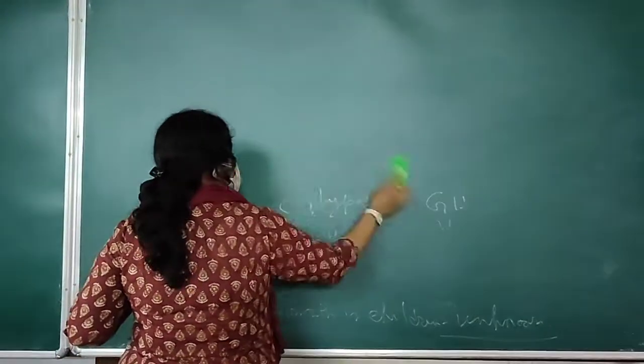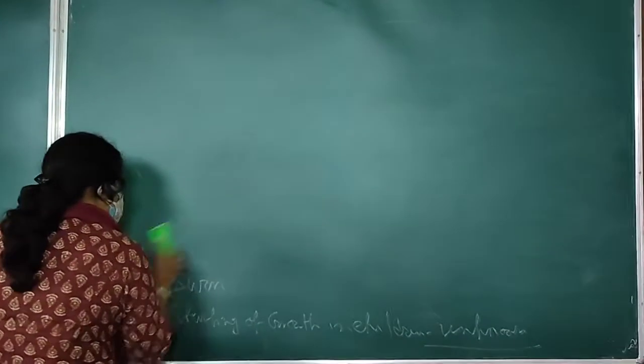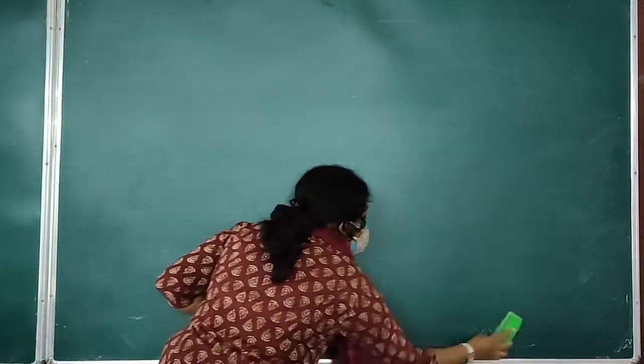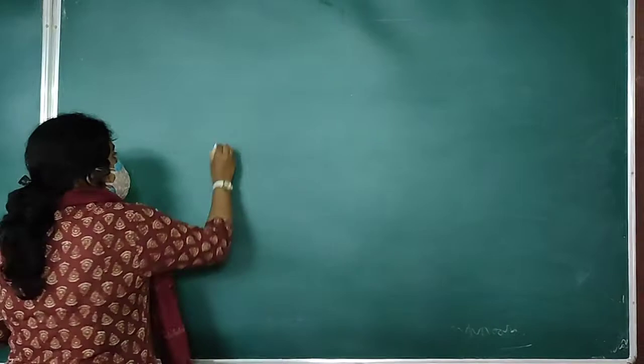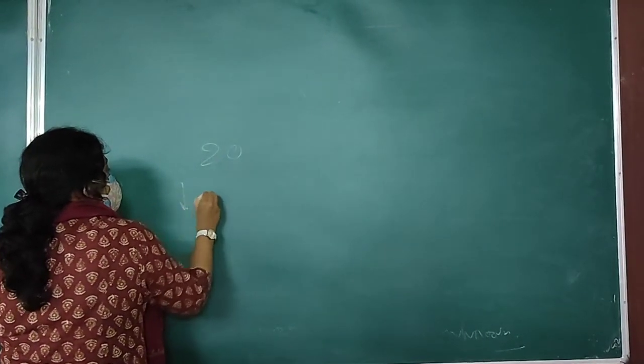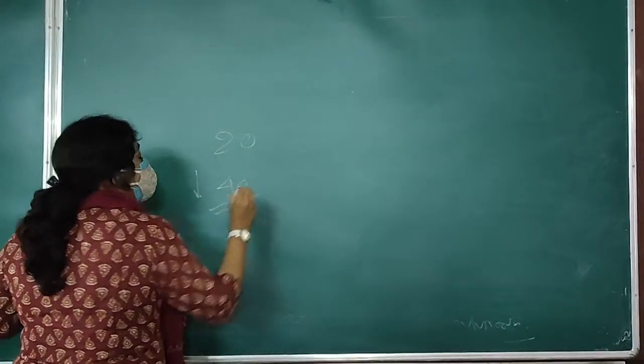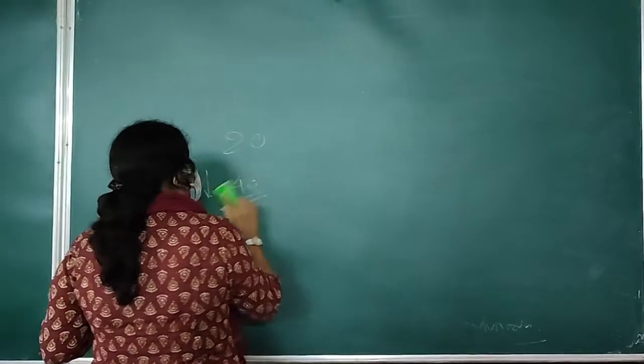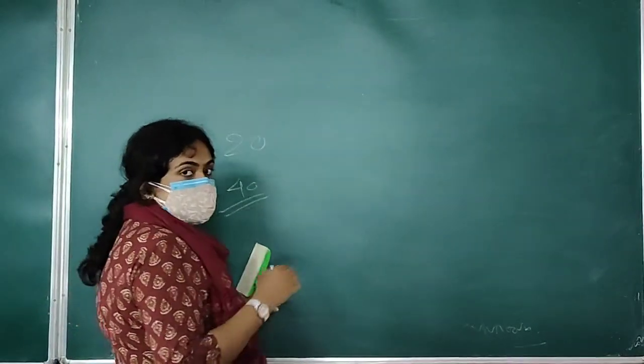So as I have said already, the maximum amount of growth hormone is released in our 20s, whereas it starts to decline when it reaches the 40s. And with this, the signs of aging start.